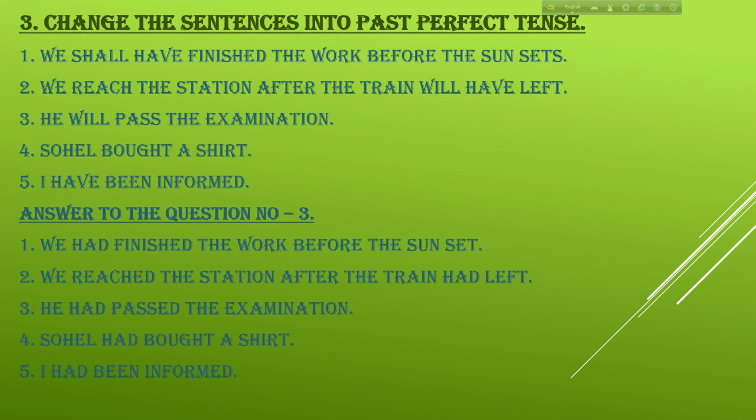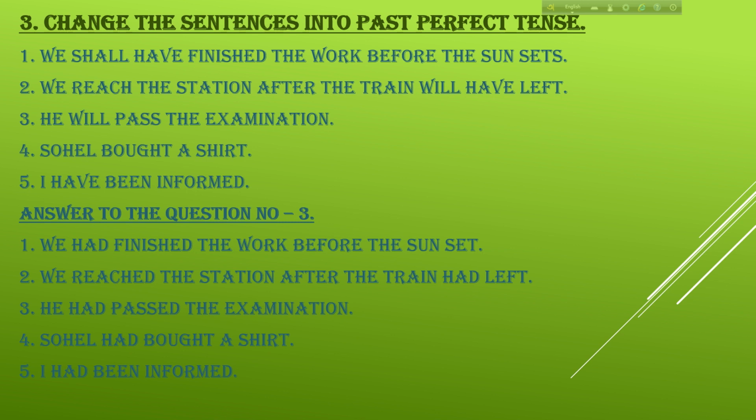Now the third one, exercise: change the sentences into past perfect tense. Number 1, we shall have finished the work before the sun sets. Answer: number 1, we had finished the work before the sun set. Number 2, we reach the station after the train will have left.